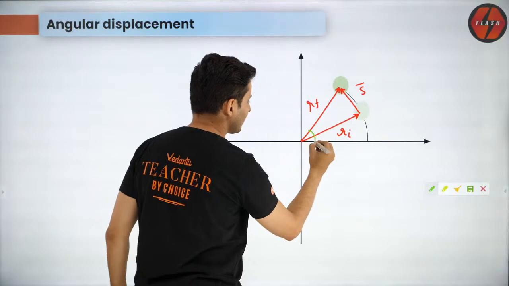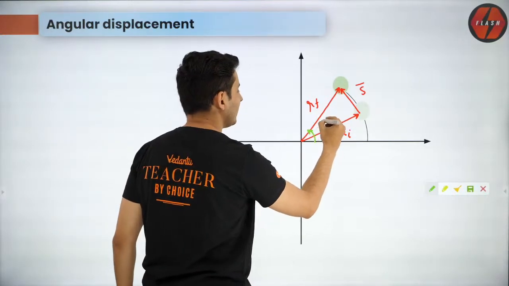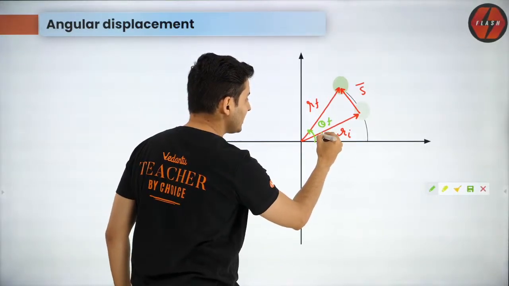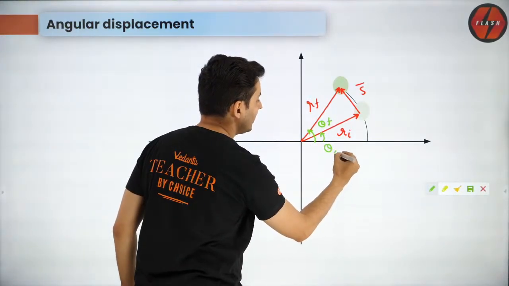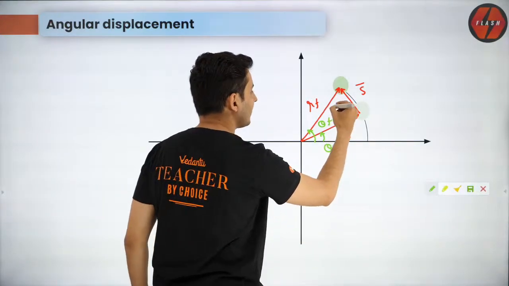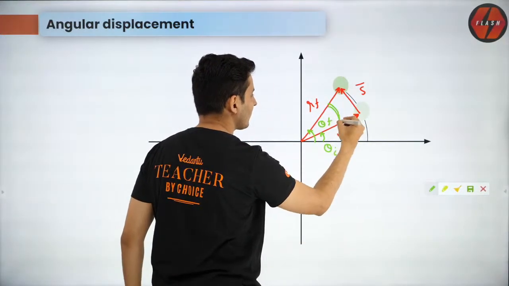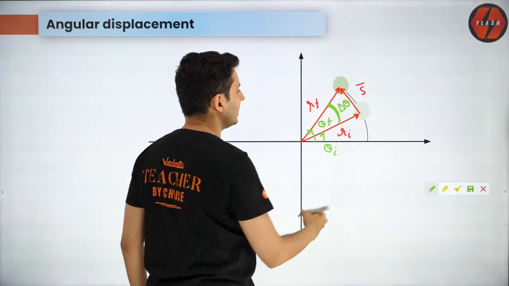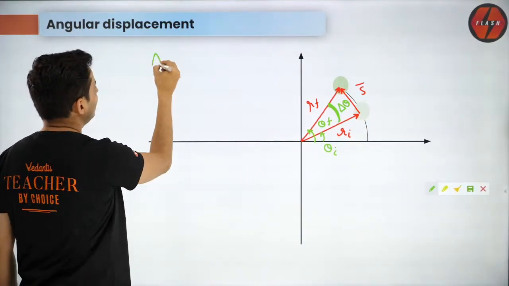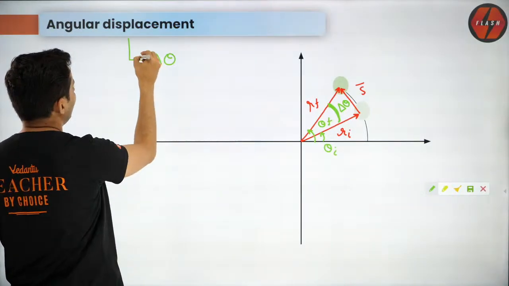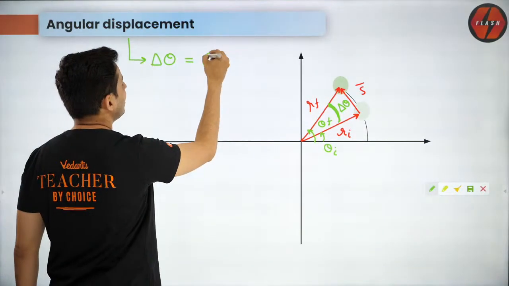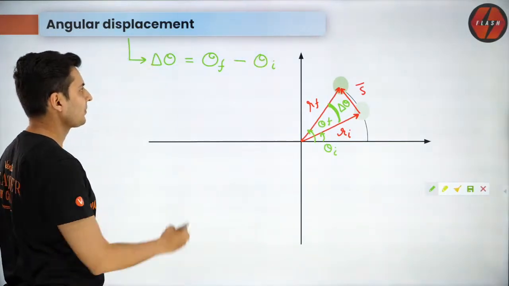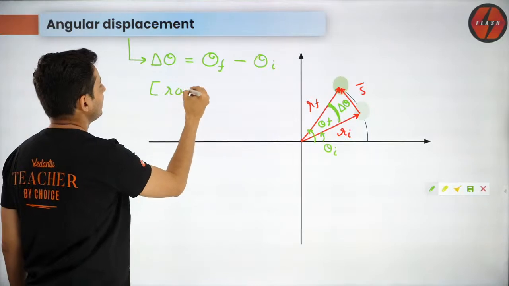If this entire angle is the final angular position and only this much angle is the initial angular position, then just this much I call delta theta. So this delta theta is nothing but the final angular position minus the initial angular position. Again, it is expressed in radians.